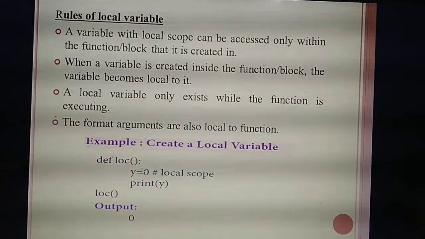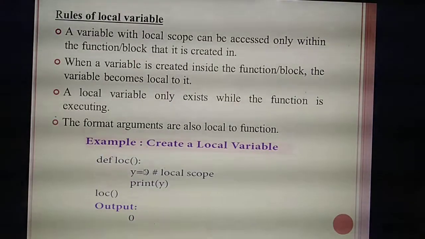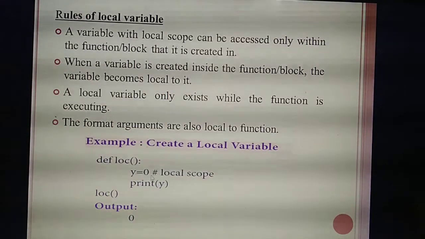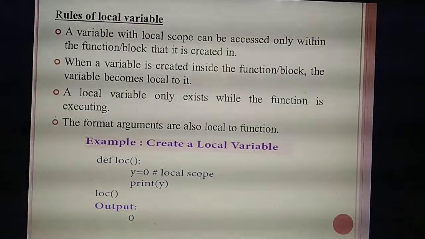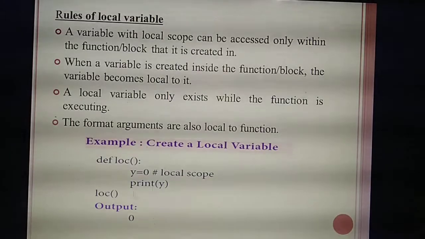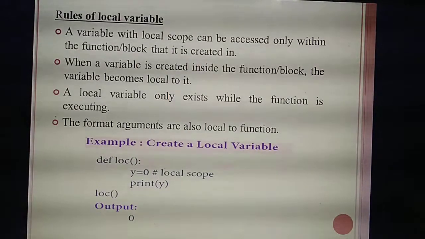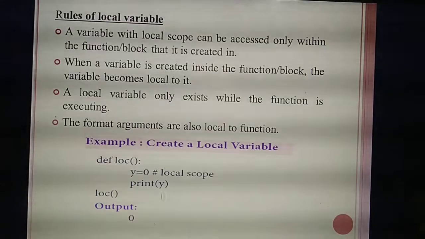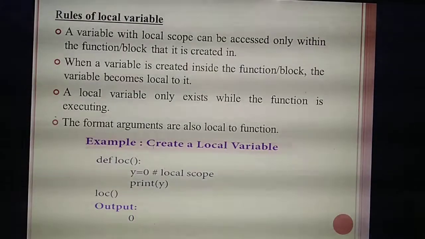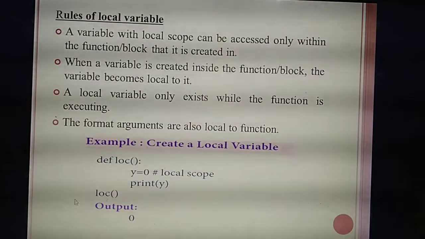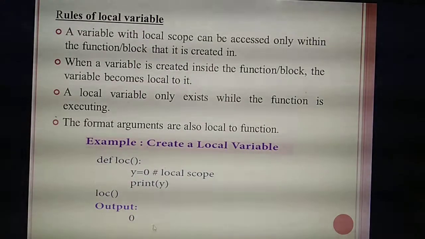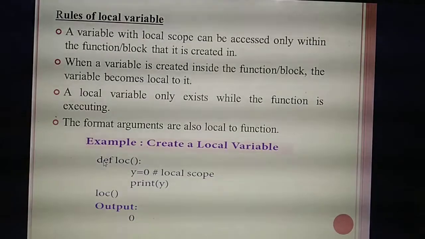Inside the function you are assigning the value y = 0. This is inside the function, isn't it? So what's the name of this variable? Local variable y. You have defined the variable inside the function. Now you are going to print the value of y. Next you are going to call the function. Inside the function you define the value and call the variable, and the function also gets over. So what output will you get? What's the print? y. What's the value of y? 0. This is the function block.